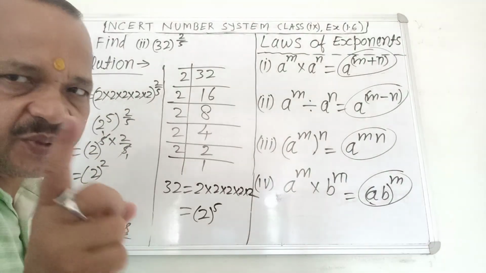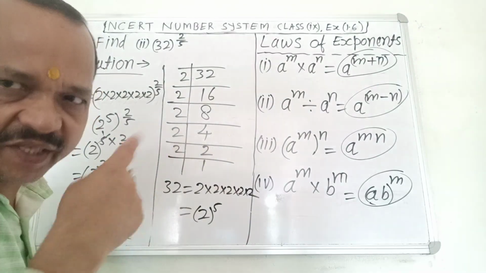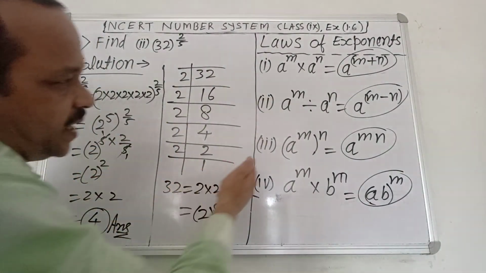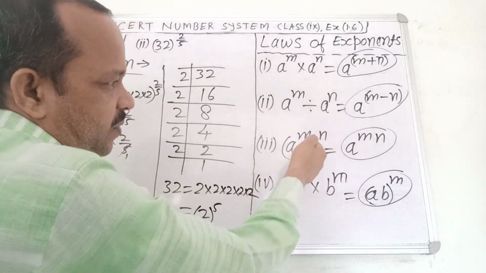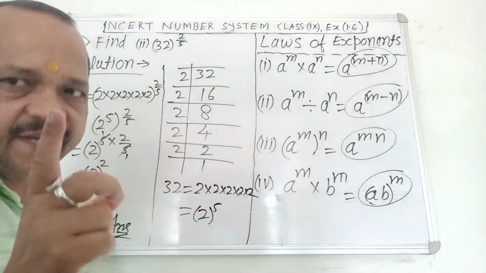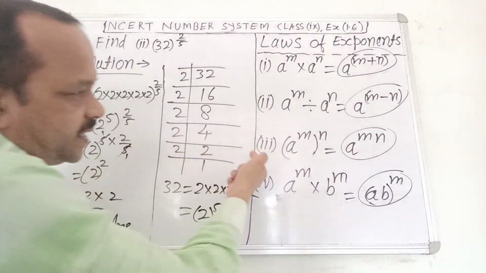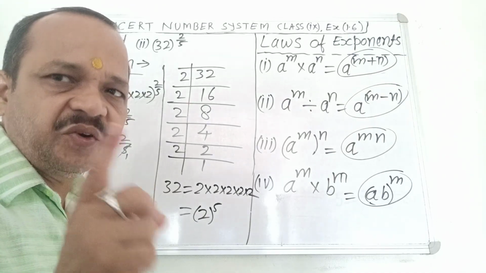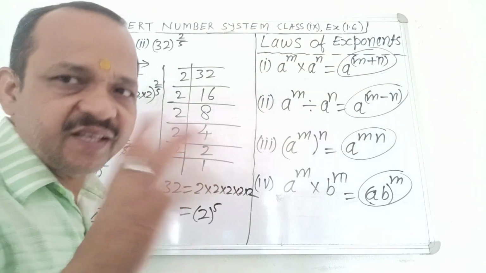Is it clear? No confusion about it. It is according to the third law of exponents: a power m whole power n equals a power mn. It is easy.